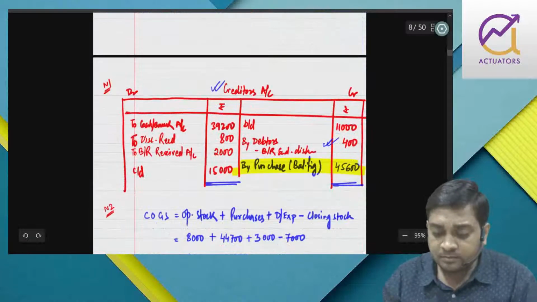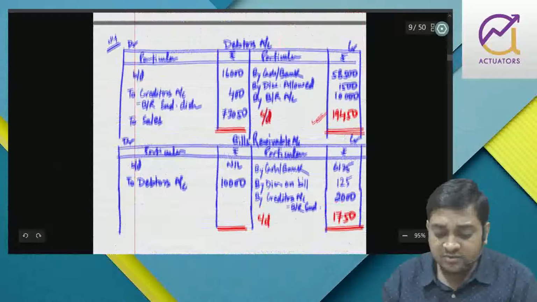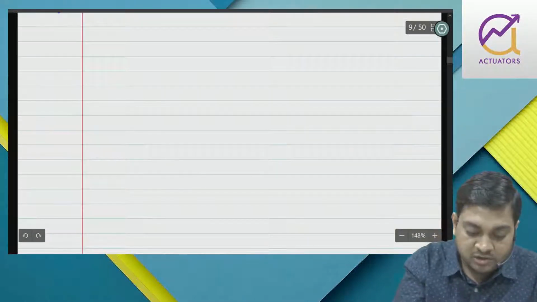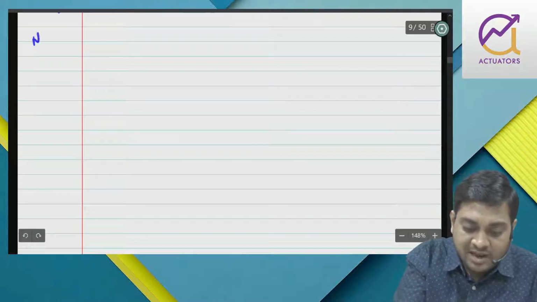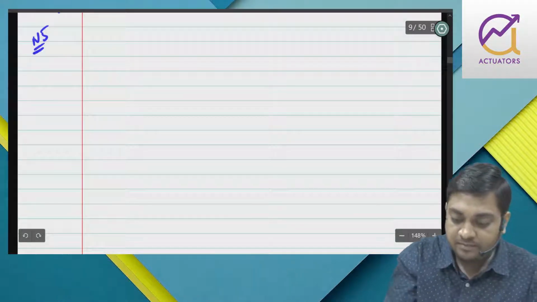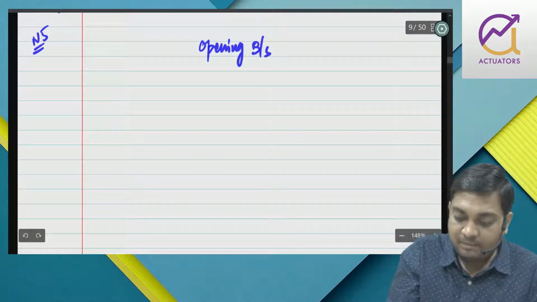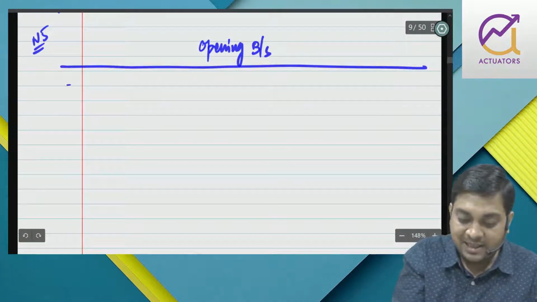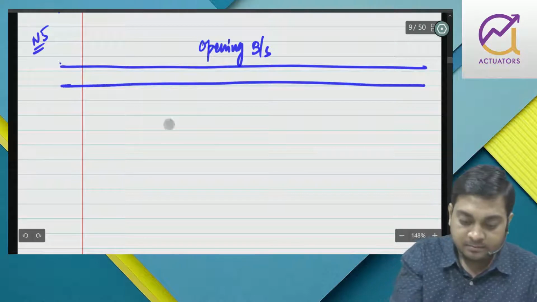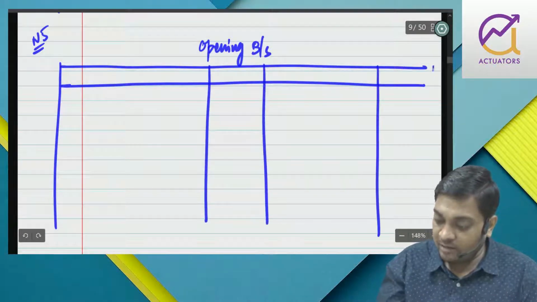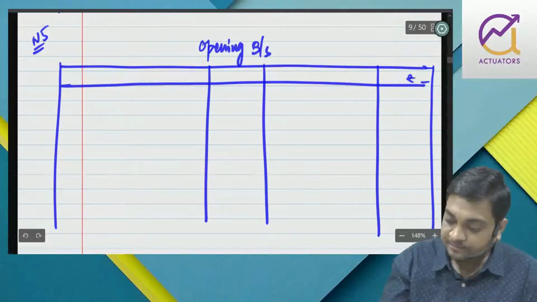And now I have to move to balance sheets. For that, I have to prepare the opening balance sheet first. Now see, you know how to prepare the opening balance sheet. It's hardly going to take time. Note 5. Opening balance sheet with all the opening assets and liabilities. And we know that marshalling is not important here.